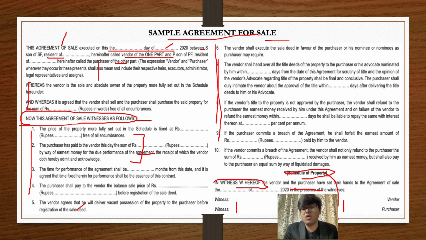You can see what all components are provided in that, and this is how you will be able to learn all the components. So I think through this video you were able to understand what we mean by a deed, what the differences between an agreement and a deed are, what the components of a deed are, and how you basically draft a particular deed.